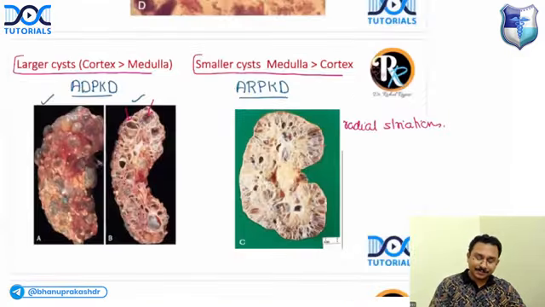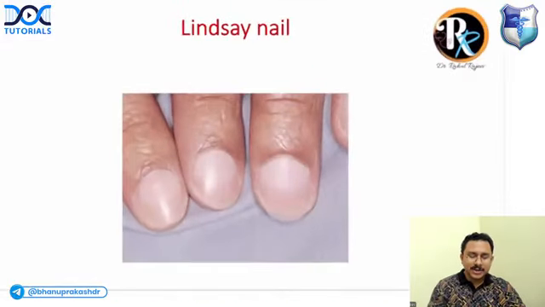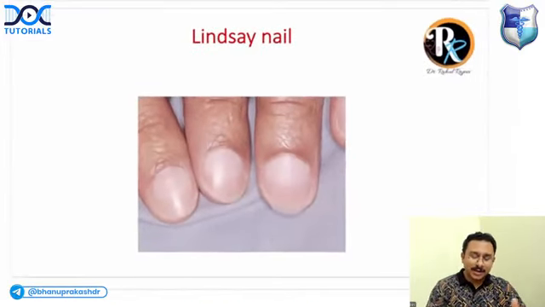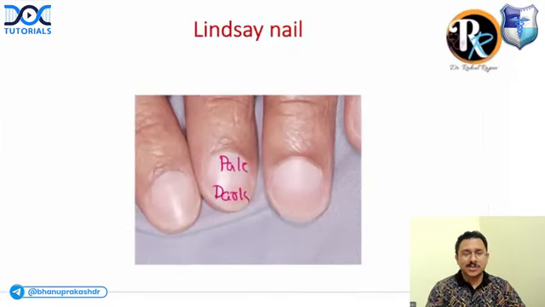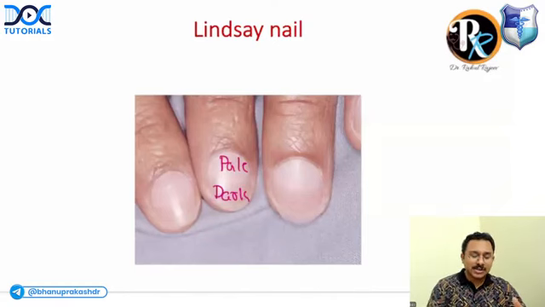Right. And what condition do you get Lindsay nail, or half and half nail, where the proximal part is pale and the distal part is dark? The proximal part is pale because of the anemia, and the distal part is dark because of the melanin deposition. This is a feature of chronic kidney disease.